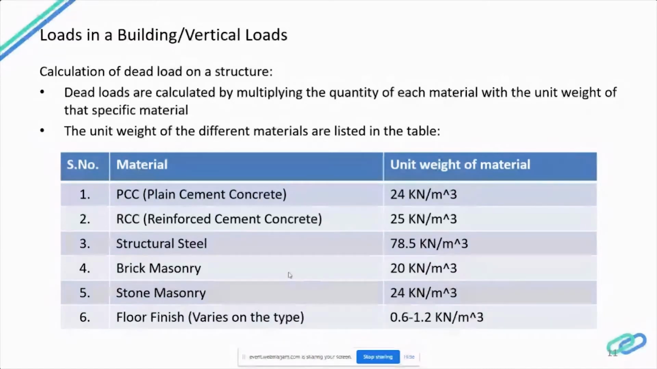PCC is 24 kilonewton per meter cube. RCC is 25 kilonewton per meter cube. Structural steel, that is channels, angles, that kind of structural steel, not reinforcement bars, is 78.5 kilonewton per meter cube. Brick masonry is 20 kilonewton per meter cube. Stone masonry is 24 kilonewton per meter cube. And floor finish varies, because some might go for concrete floors, some might go for granite floors, or some might go for tiles. So it varies between 0.6 to 1.2 kilonewton per meter cube.